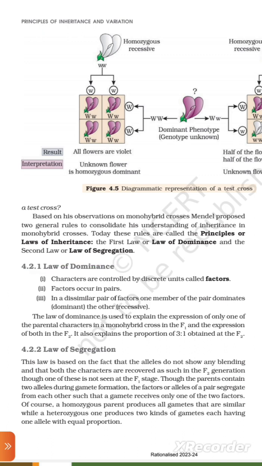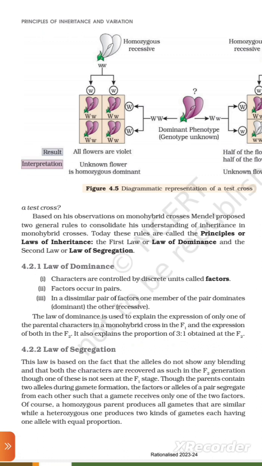4.2.1 Law of dominance. First, characters are controlled by discrete units called factors. Second, factors occur in pairs. In a dissimilar pair of factors, one member of the pair dominates the other, which is recessive. The law of dominance is used to explain the expression of only one of the parental characters in a monohybrid cross in the F1 and the expression of both in the F2. It also explains the proportion of 3:1 obtained at the F2.